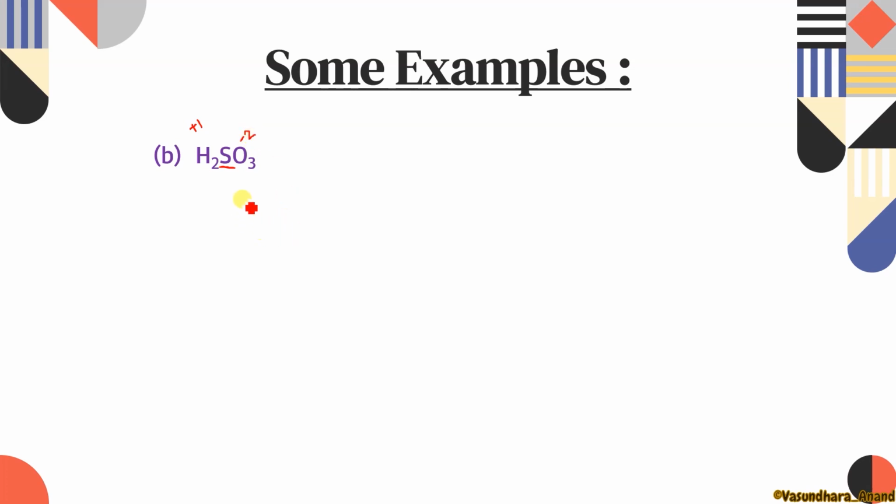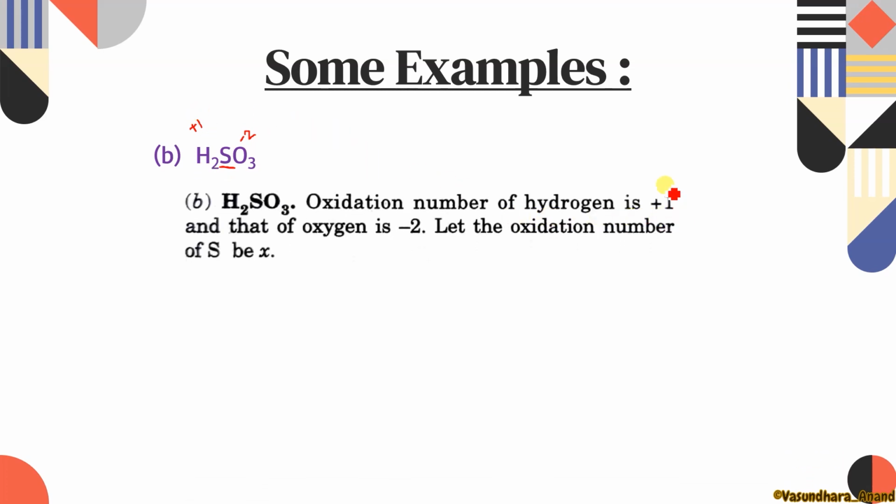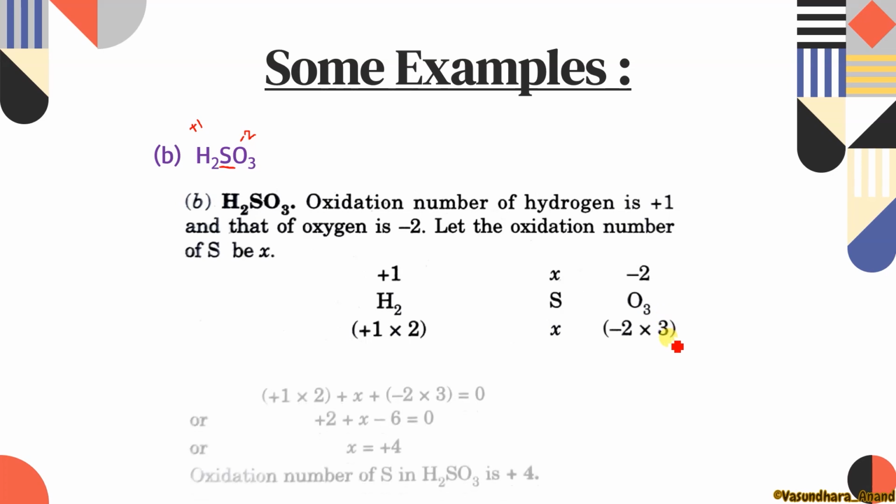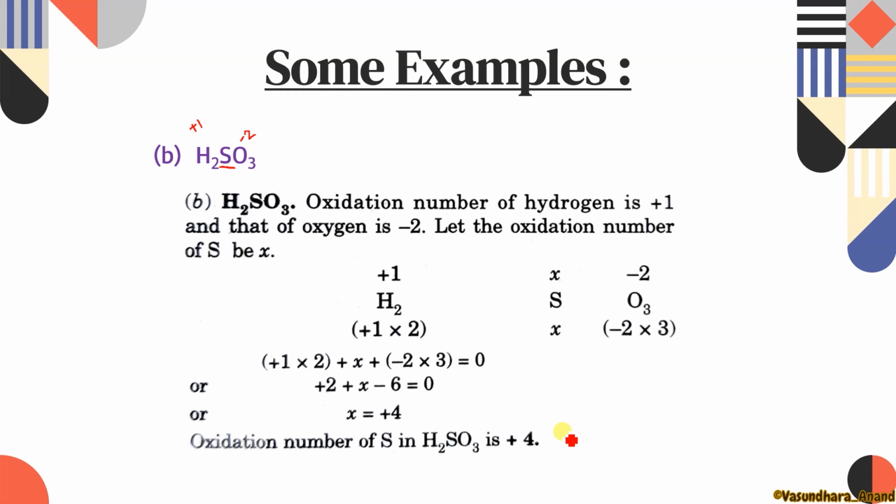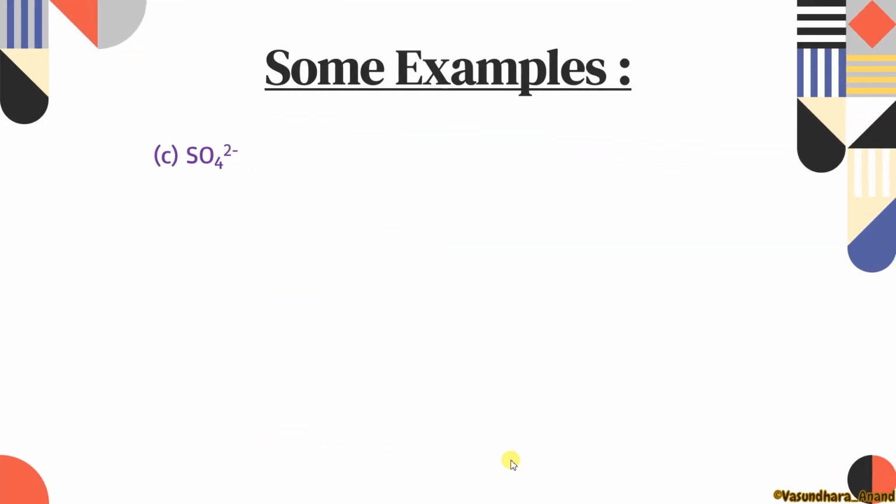So how will we find the oxidation number? Suppose that sulfur is X. Oxidation number of hydrogen is +1 and that of oxygen is -2. So hydrogen is +1, sulfur is X, and oxygen जो है वो 3 है, but one oxygen is having -2. So can I write +1 into 2 because there are 2 hydrogens, and -2 into 3? Just sum करो, it will be equal to 0. Oxidation number, you find, will be +4. There is no problem at all. Let's move to the next question.